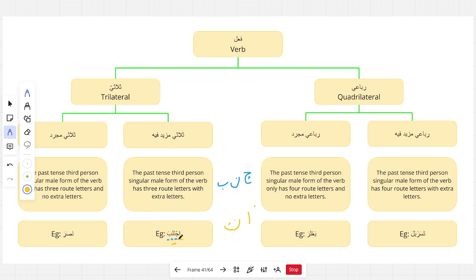Remember we said the other forms of the same verb, what category they fall under will depend upon what category the third person singular male form of the verb falls under. They all fall under the same.